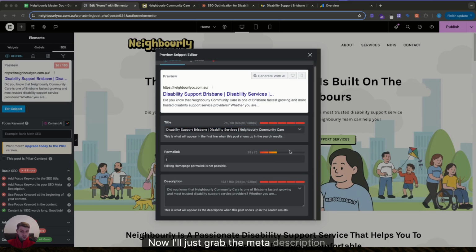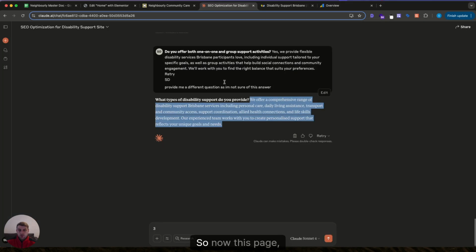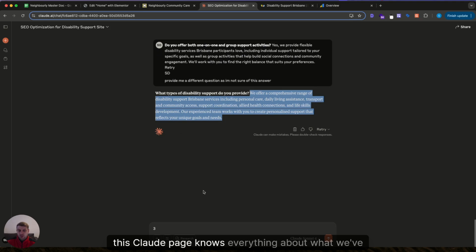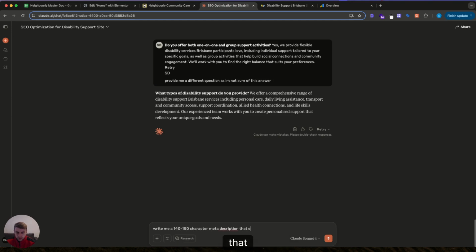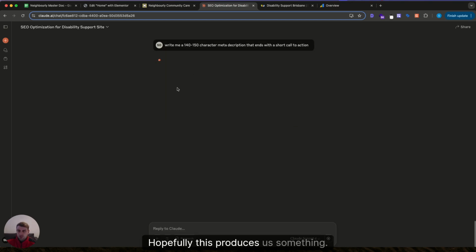Now I'll just grab the meta description. Actually, I don't have one, so I'll show you how to do that. This Claude page knows everything about what we've been doing because we've been working back and forth on it. What we want to do is write me a 140 to 150 character meta description that ends with a short call to action. Hopefully this produces us something.